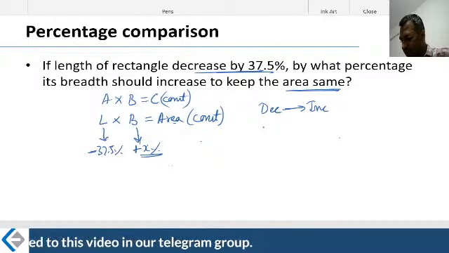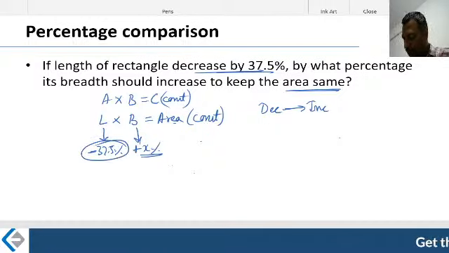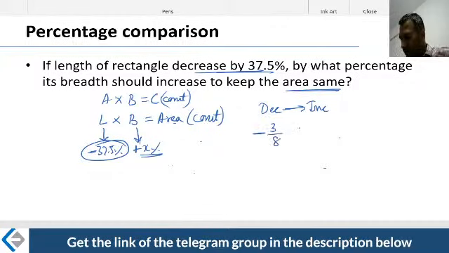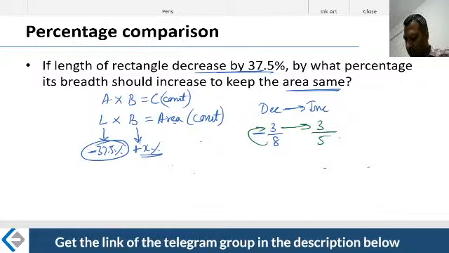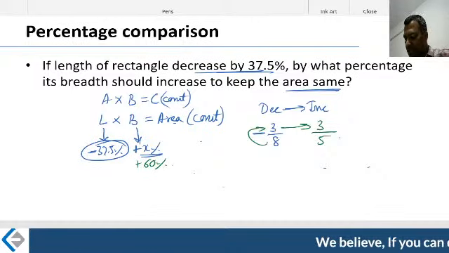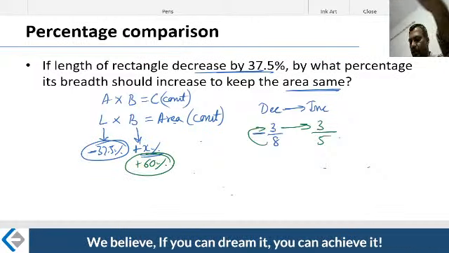What is the decrease? 37.5%. What do you mean by 37.5%? Minus sign. Keep that minus sign in mind. 3 by 8. Now retain the numerator as it is. Don't change this. 3 minus 8 is nothing but 5 (in magnitude). What is 3 by 5? 60%. You are saying that your breadth should get increased by 60%. Increase the breadth by 60%. That is when the area remains constant.